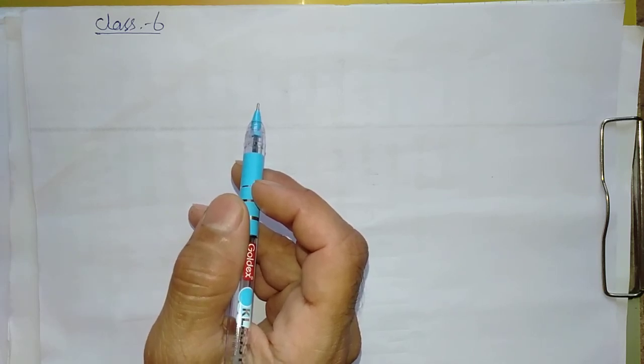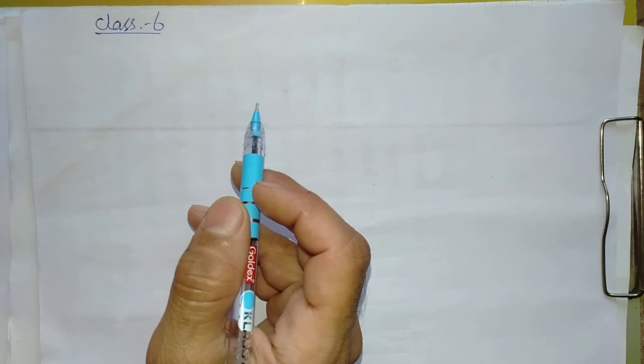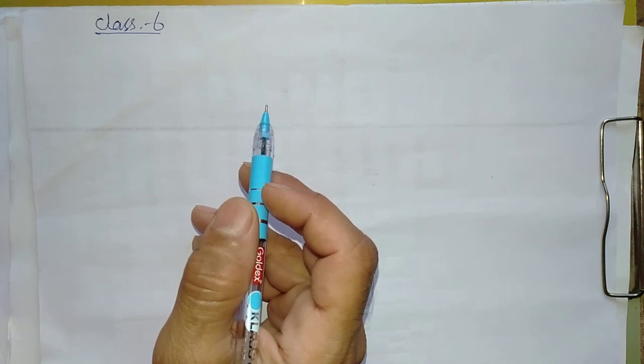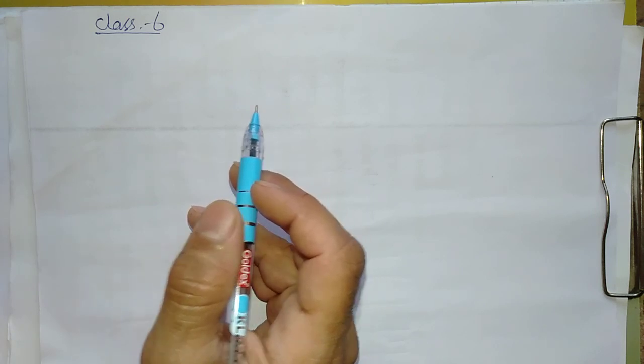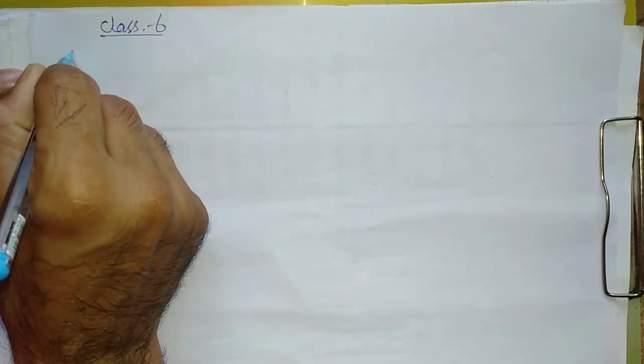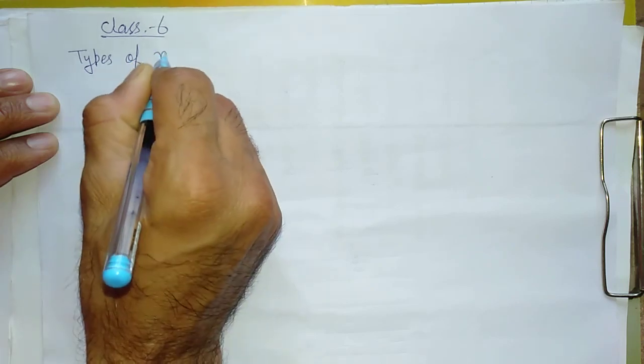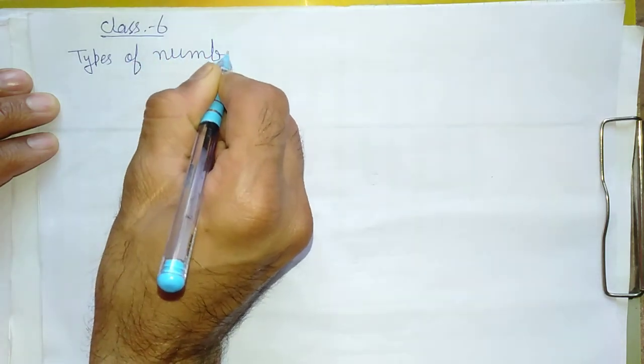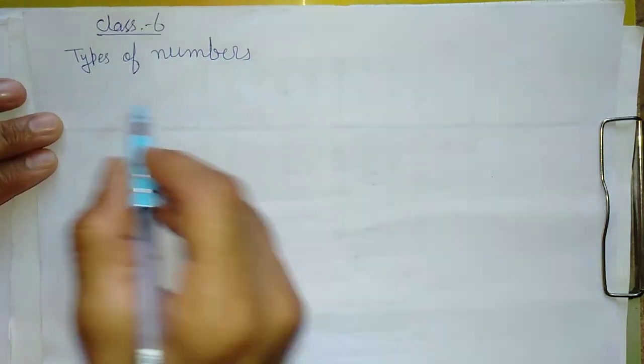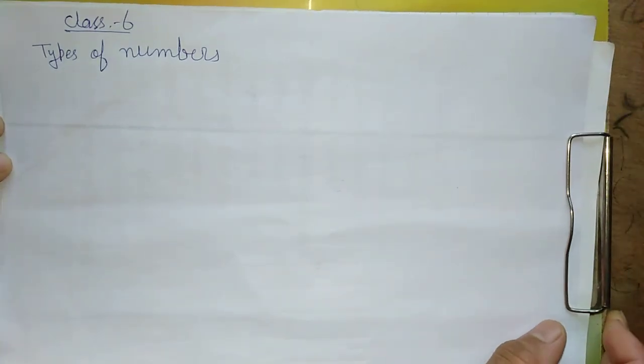Now today we are starting a new topic of the same chapter, right? The new topic is types of numbers. In types of numbers, basically we have two types.